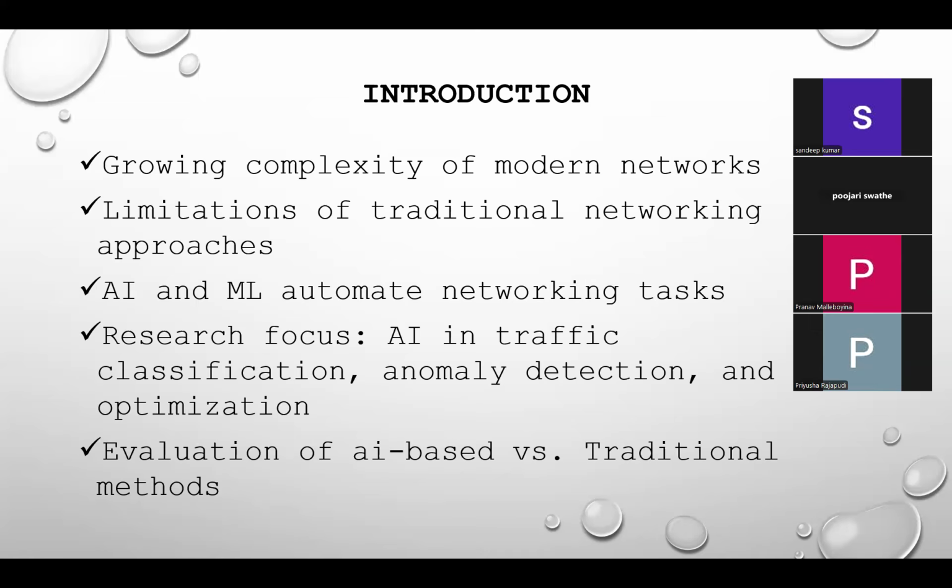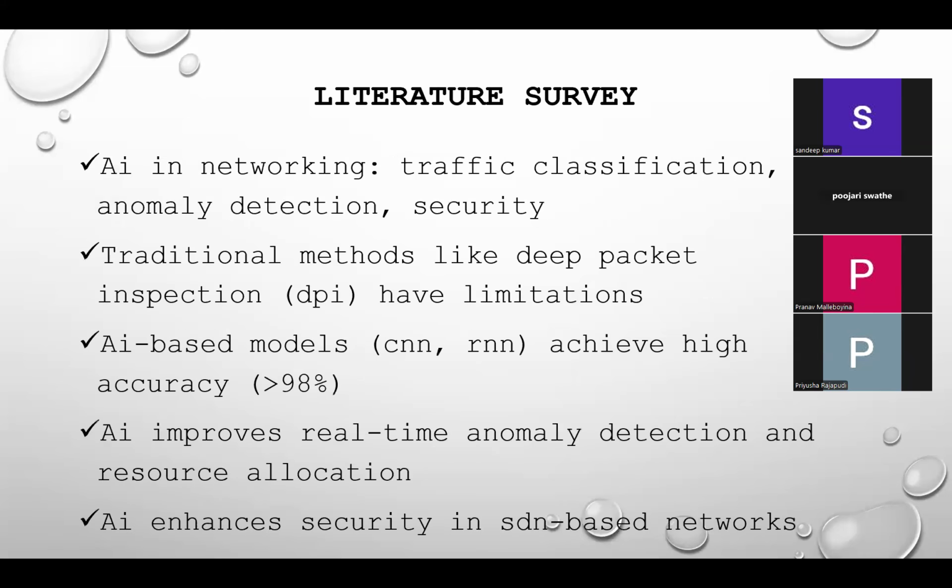In this project, our approach focuses on applying AI for traffic classification, anomaly detection, and network optimization. We also performed a detailed evaluation comparing AI-driven methods versus traditional techniques to show measurable improvements in network efficiency and security. Moving to the literature survey,